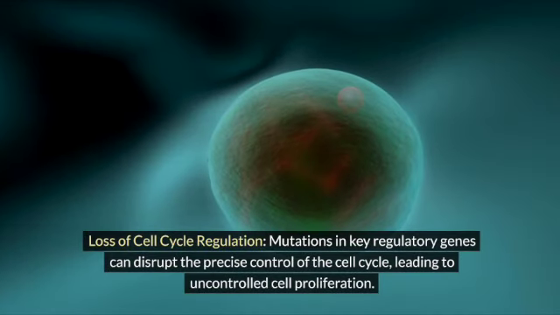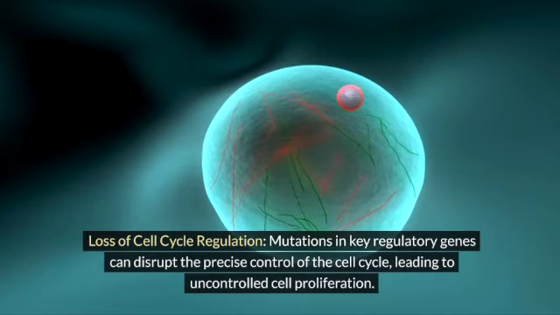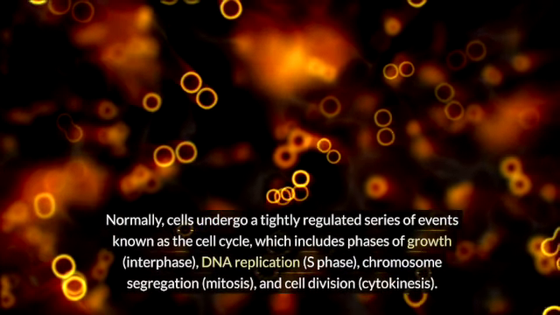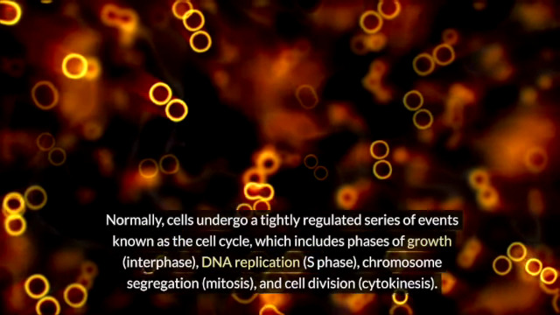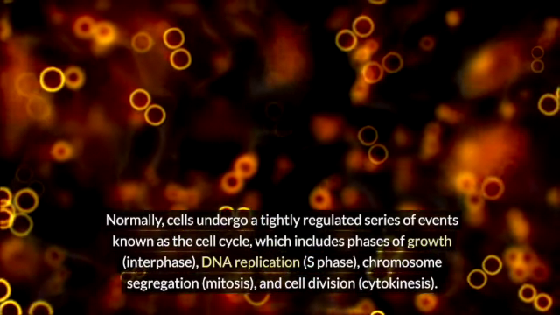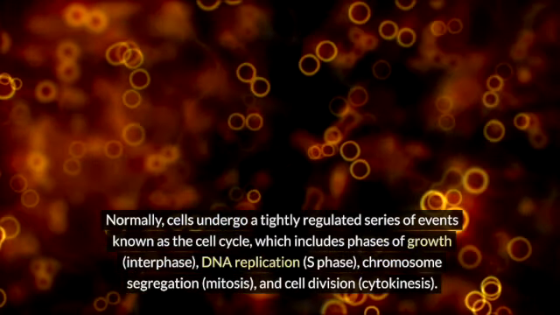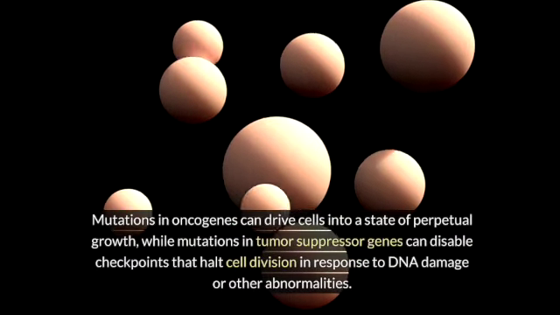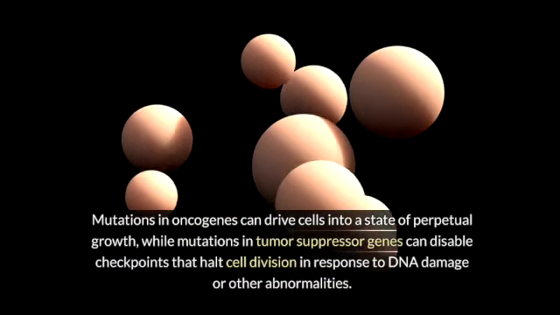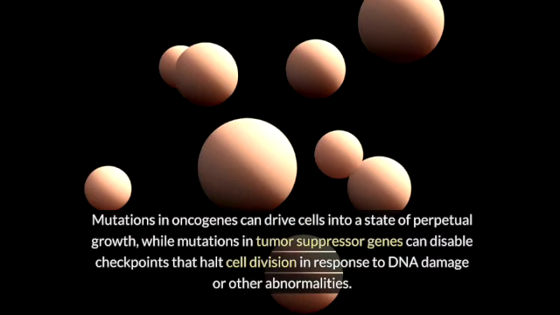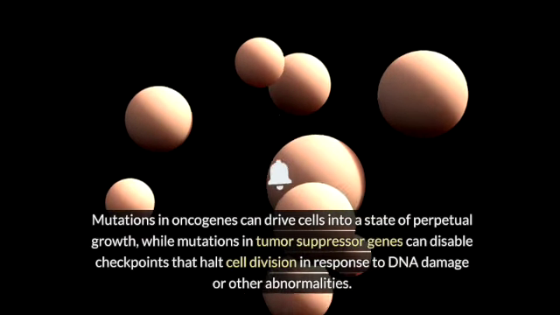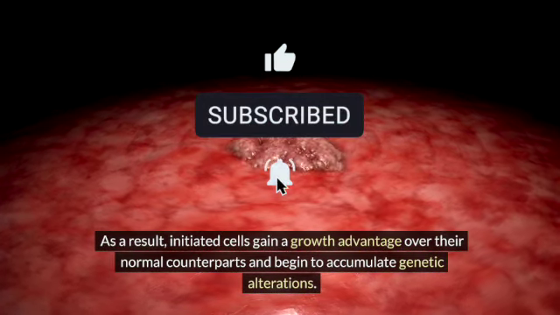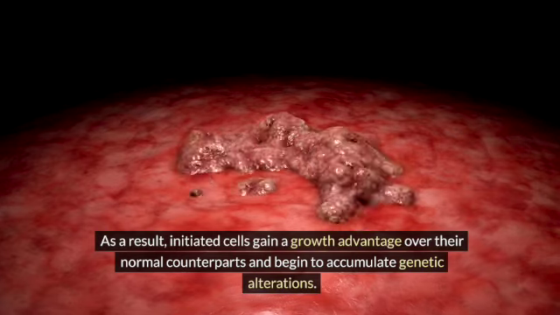Loss of cell cycle regulation. Mutations in key regulatory genes can disrupt the precise control of the cell cycle, leading to uncontrolled cell proliferation. Normally, cells undergo a tightly regulated series of events known as the cell cycle, which includes phases of growth (interphase), DNA replication (S phase), chromosome segregation (mitosis), and cell division (cytokinesis). Mutations in oncogenes can drive cells into a state of perpetual growth, while mutations in tumor suppressor genes can disable checkpoints that halt cell division in response to DNA damage or other abnormalities. As a result, initiated cells gain a growth advantage over their normal counterparts and begin to accumulate genetic alterations.